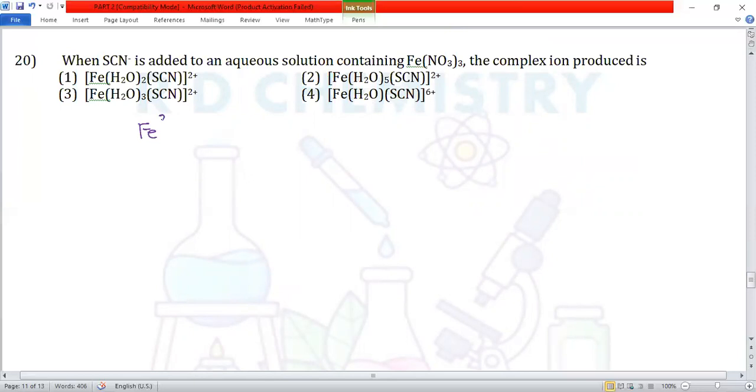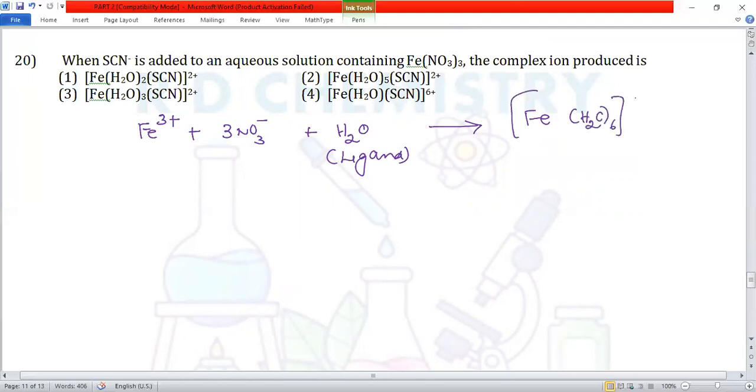It will ionize to ferric ion plus 3 nitrate ions. When dissolved in water, water can act as a ligand, so it can form an aqua complex: Fe3+ with 6 water ligands, total charge plus 3, since water is neutral. The 3 nitrates will be outside as counter ions.